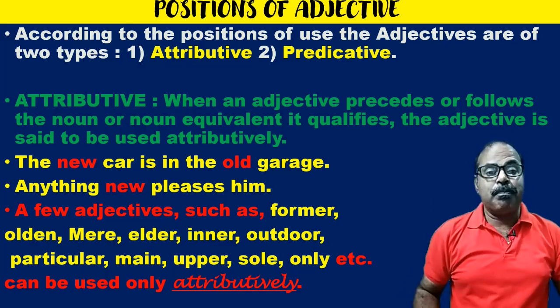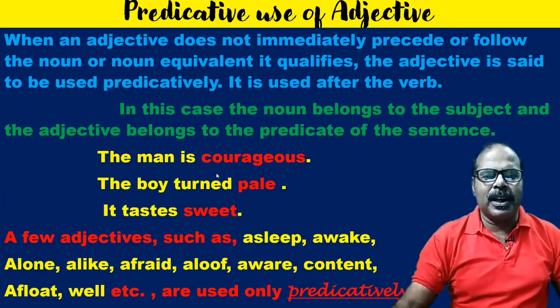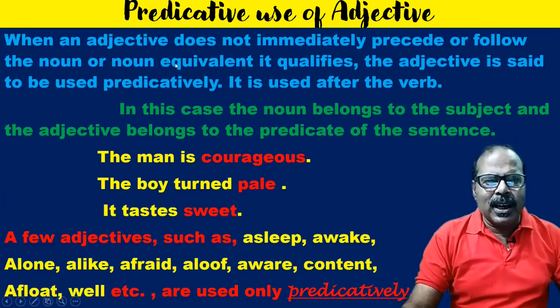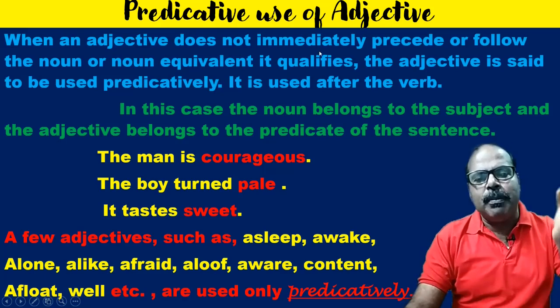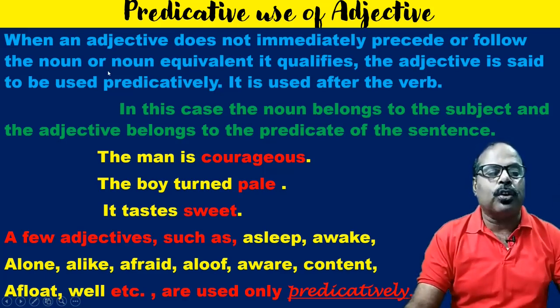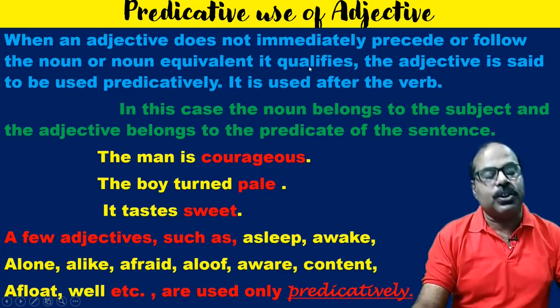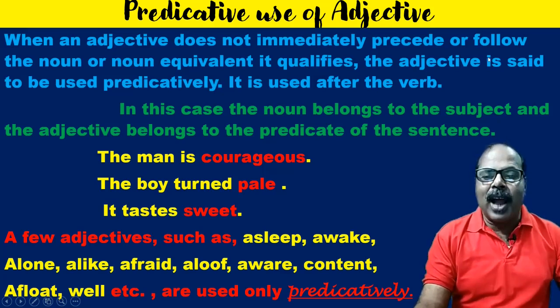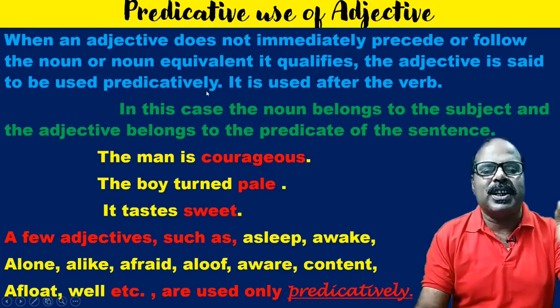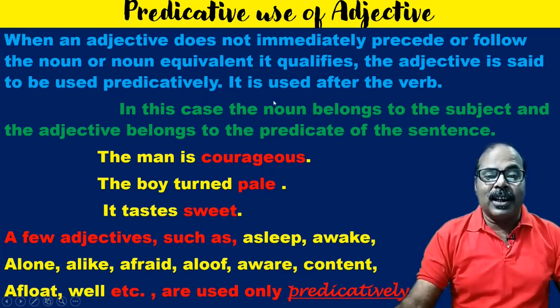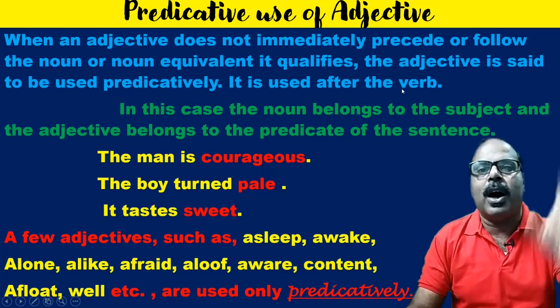Now let us see the predicative adjective. Predicative use of adjectives: when an adjective does not immediately precede or follow the noun or noun equivalent it qualifies, the adjective is said to be used predicatively. And it is used after the verb.